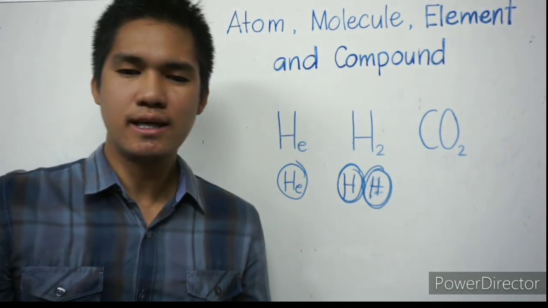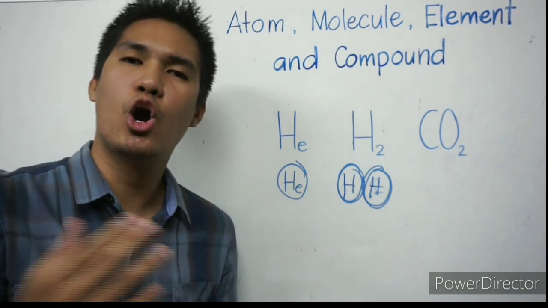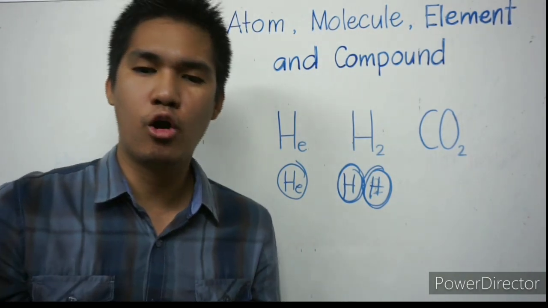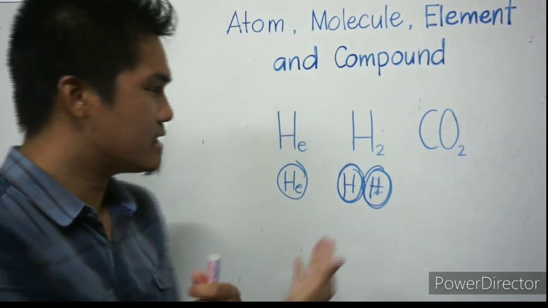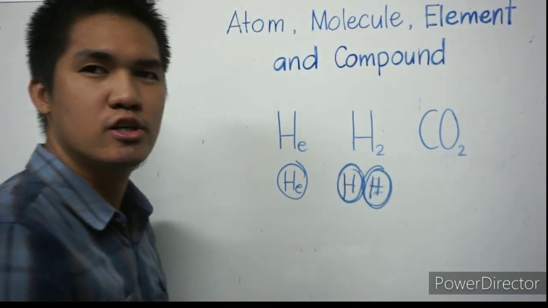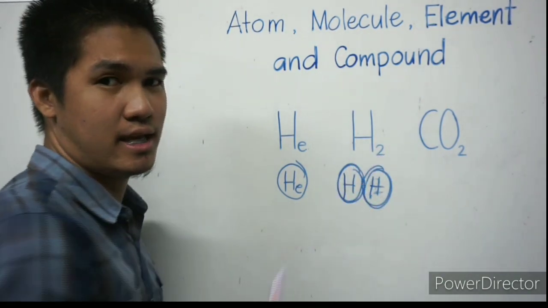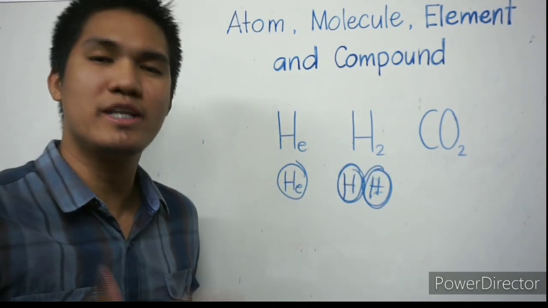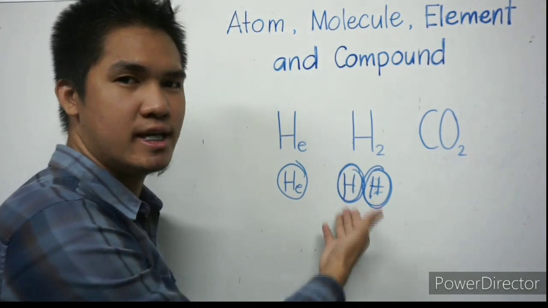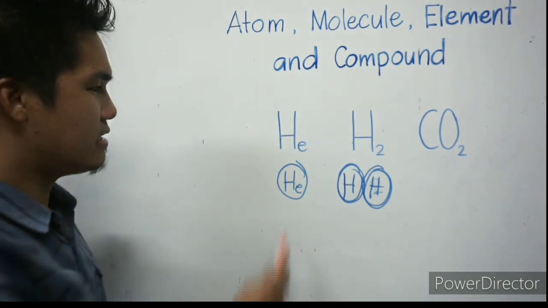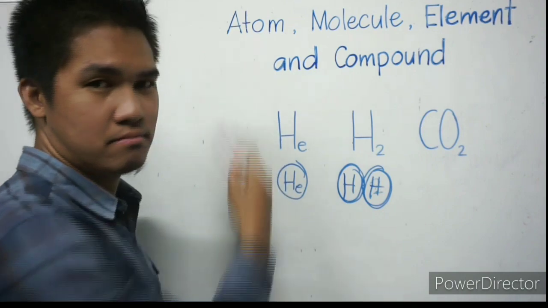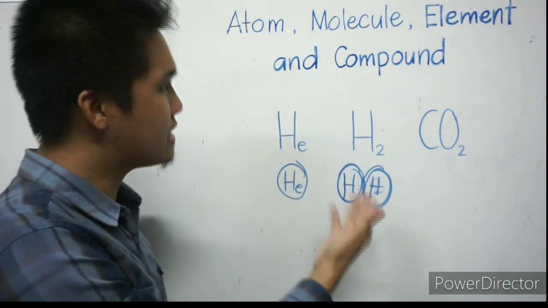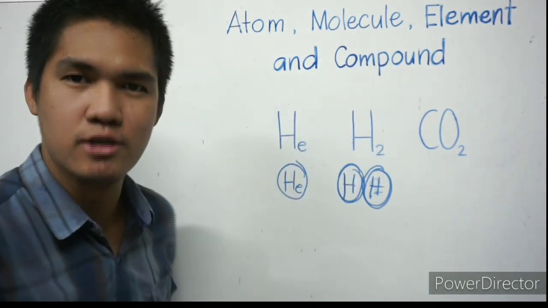So basically, molecule is the combination of multiple atoms or combination of two or more atoms. So like this H2, you will see the number 2. It indicates that hydrogen has two atoms with the same atoms, hydrogen and hydrogen. So again, He is an example of atom. And H2 or hydrogen gas is an example of molecule.